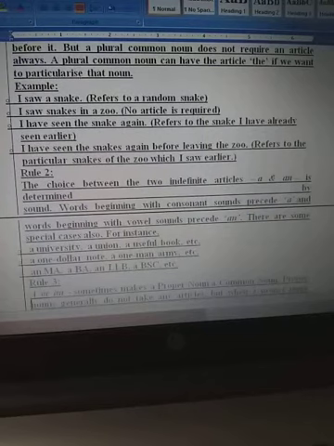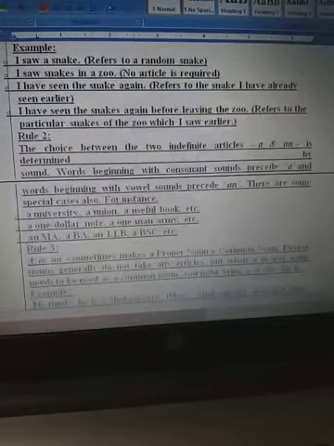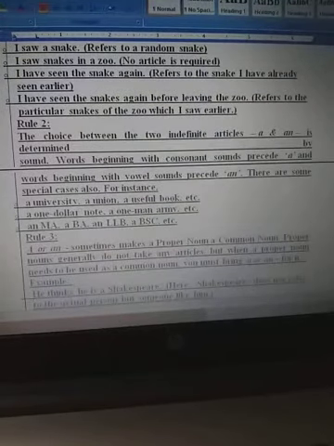And rule 2, the choice between the two indefinite articles, that is a and an, is determined by sound. So we decide to choose what we have to use according to the sound of the given noun. Words beginning with consonant sounds precede a, and words beginning with vowel sound precede an. There are some specific cases also.